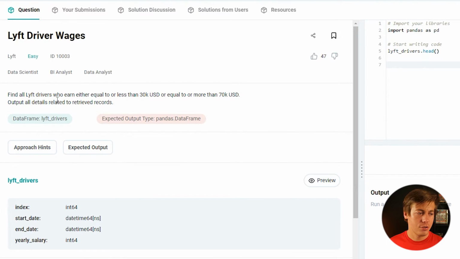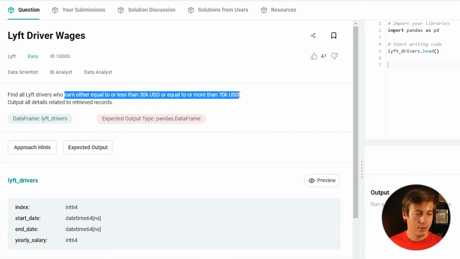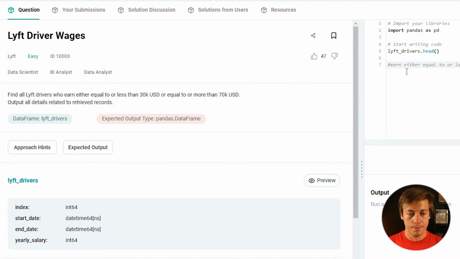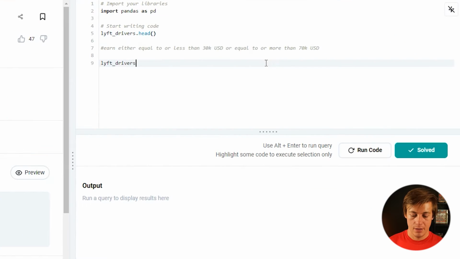So find all Lyft drivers who earn equal or less than 30K or more than 70K. Output. So this will take 10 seconds. Let's put this over here. Don't time me on this one, but dot query, single quotes. So equal to or less than 30,000. And that is what? Yearly salary. Didn't even take a look at the data frame. So let's see, that's 30,000.